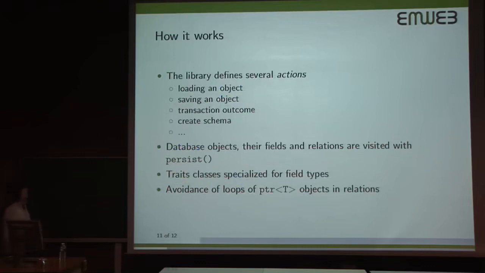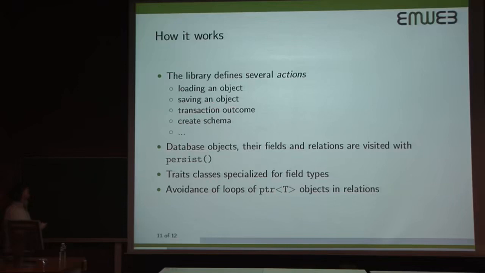So how does this work? All of the magic really happens within this persist method, and the library will define several actions. At the moment, there are 9 to 10 actions defined by the library, and each action is responsible for a particular task. So there is one action that is responsible to load an object. There is one for saving an object.